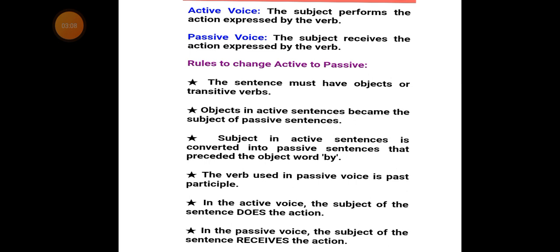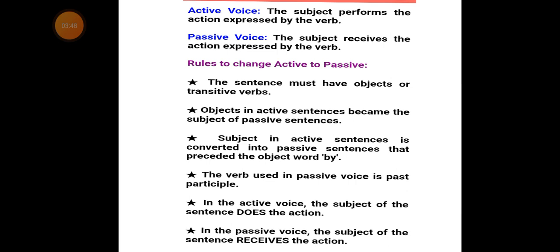Whereas in the passive voice, the subject receives the action expressed by the verb. I say it again: in a passive voice, the subject receives the action expressed by the verb, while in active voice, the subject performs the action expressed by the verb.